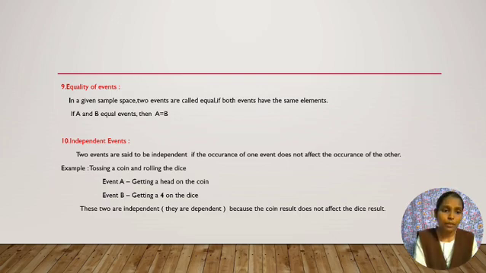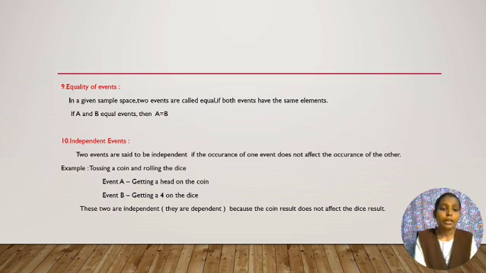And tenth one, independent events. Two events are said to be independent if the occurrence of one event does not affect the occurrence of the other. Example, tossing a coin and rolling a die. Let event A be getting a head on the coin and event B be getting a 4 on the die.